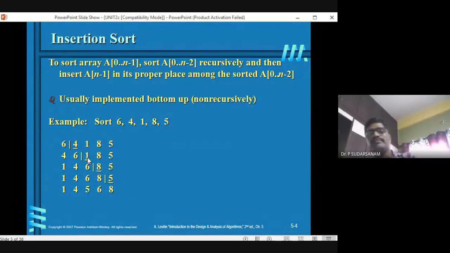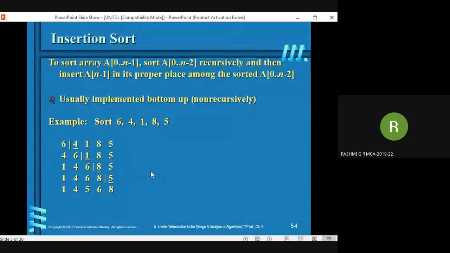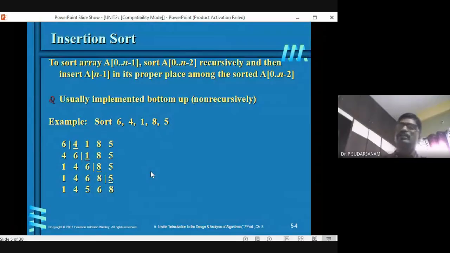So 5 I already told you. Now you go one more step ahead. 1, 4 and 6 are sorted up to here; the first 2 elements are sorted now. Now the second pass is nothing but placing 1 where it is possible in sorted order. That is why the name is called insertion. Whatever element you are taking, the elements before it are already sorted. Now you compare with the previous elements, and where you can accommodate it, there you have to insert it. That means you have to find out that place.